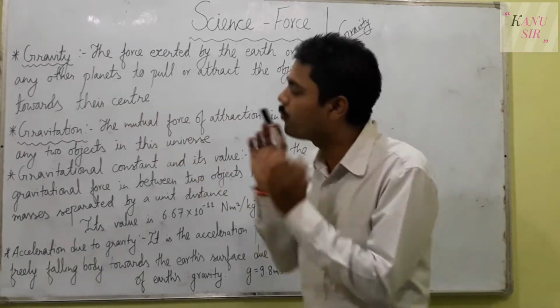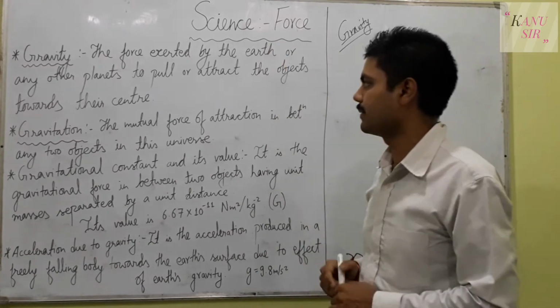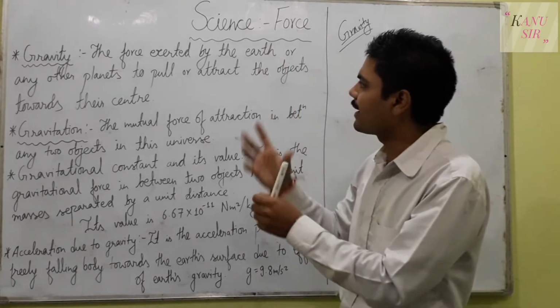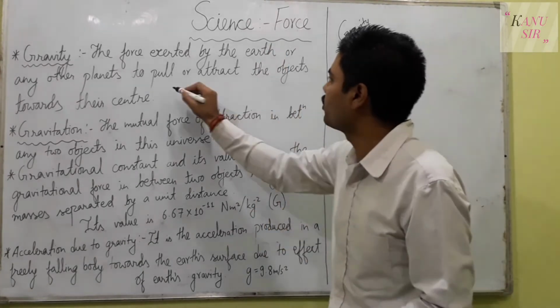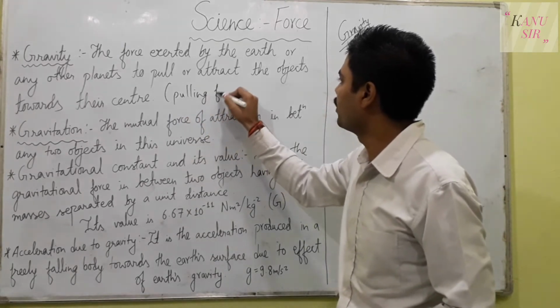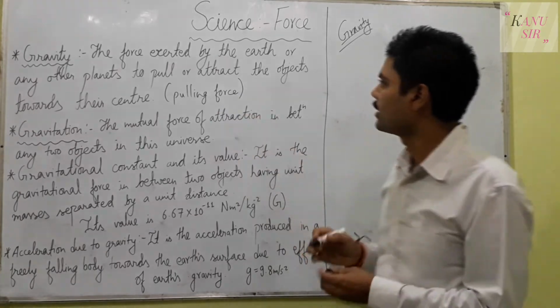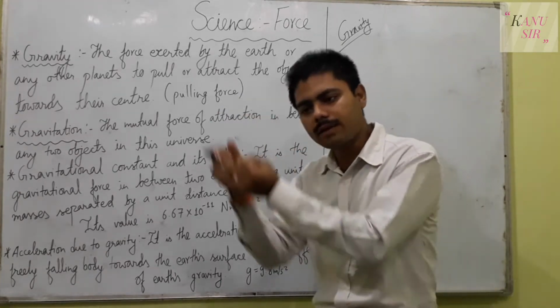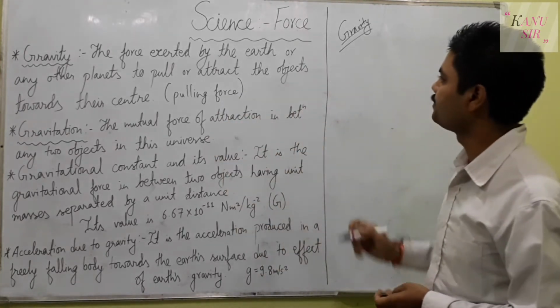That type of force is called gravity. In one sense, gravity is a pulling force. It pulls any object towards its center.